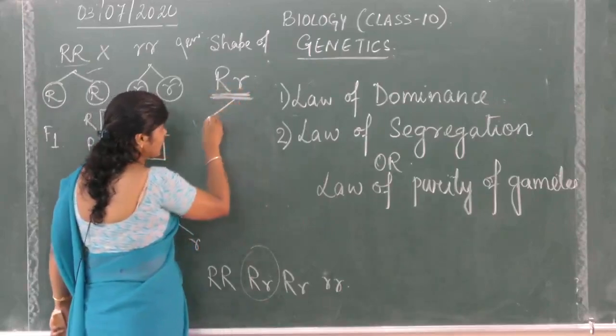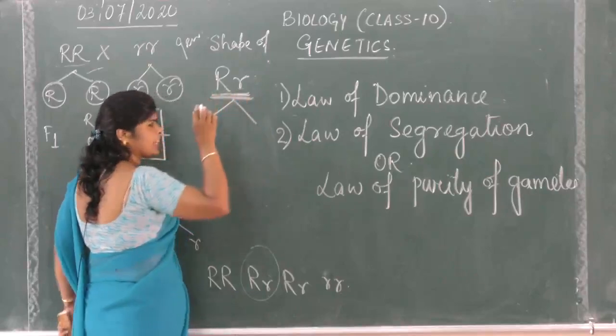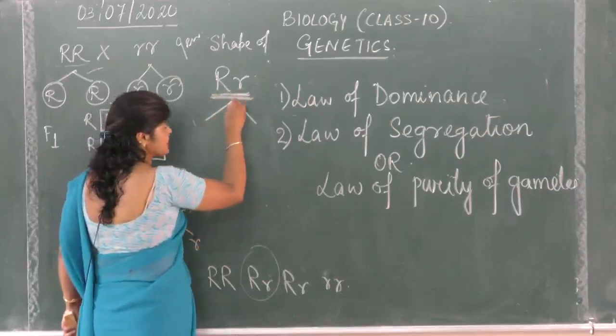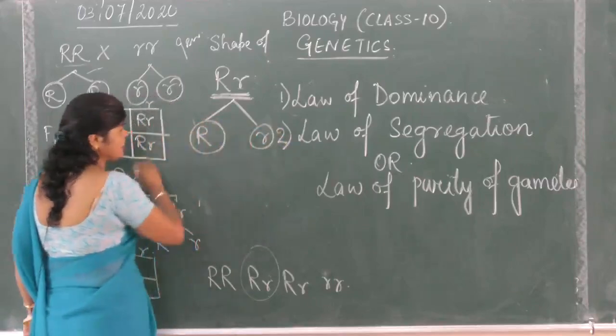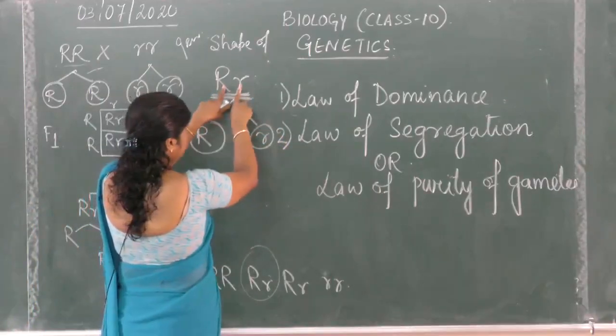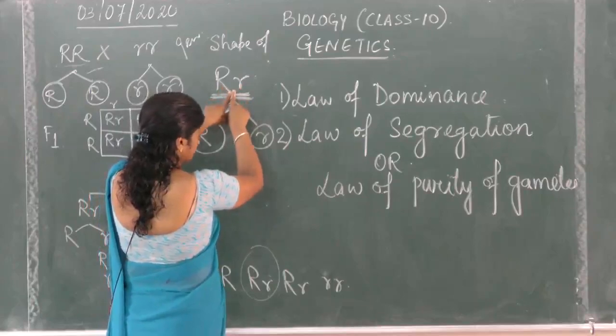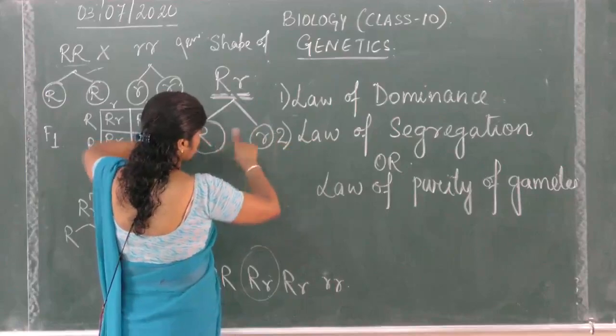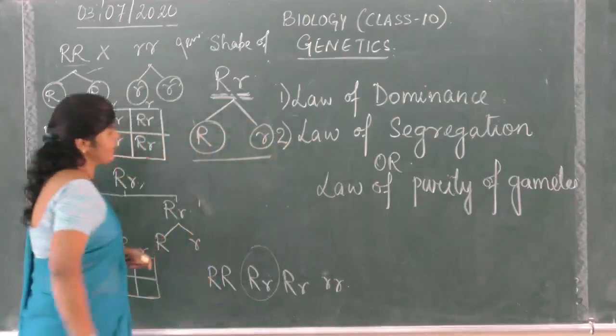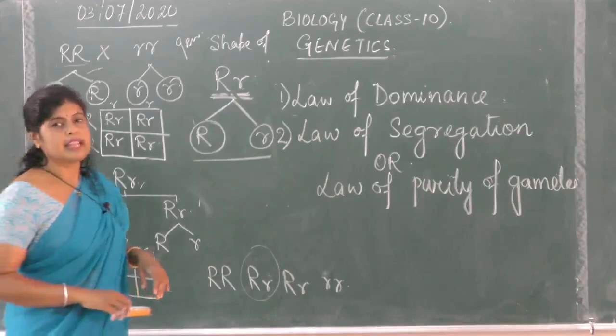They just remain together, but they separate during gamete formation. The members of the alleles which were together in the diploid organism separate during gamete formation. These two separate. Is it clear? And this is why it is known as the law of segregation.